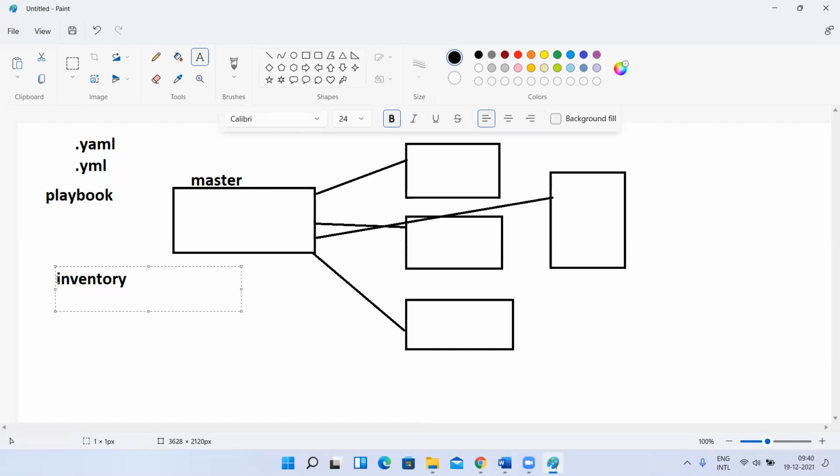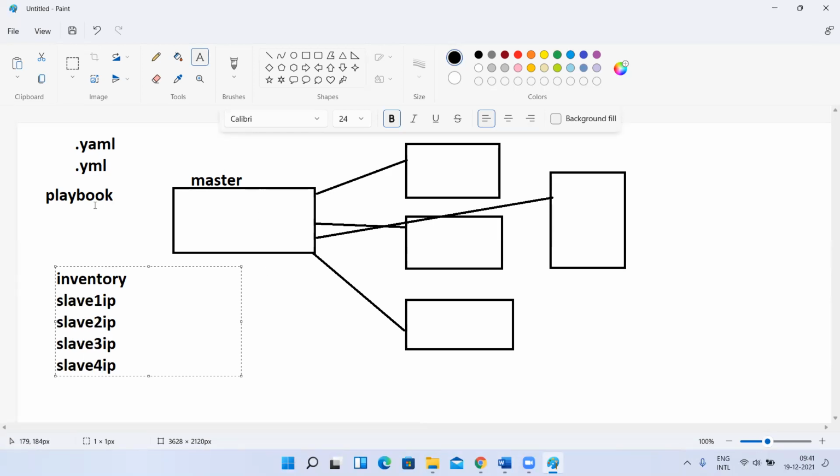Inside this inventory, you have to give the host names or IP addresses of your slaves. For example, slave 1 IP, slave 2 IP, slave 3 IP, slave 4 IP. Like this, we have to give all the IP addresses.